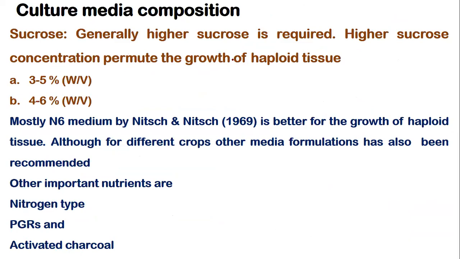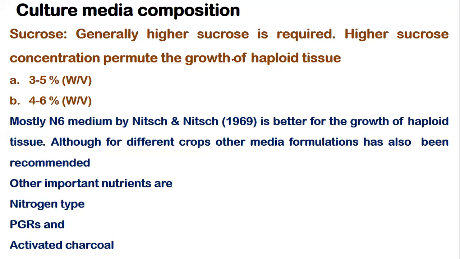Haploid tissue can grow on a higher sucrose concentration, where normally diploid tissue do not grow very nicely. So this differential response from the haploid and diploid tissue has been exploited to get the response from the haploid tissue. So what is being done? Anthers are cultured onto the medium containing higher sucrose concentration. So sucrose, what does it do? It increases the osmoticum of the medium.